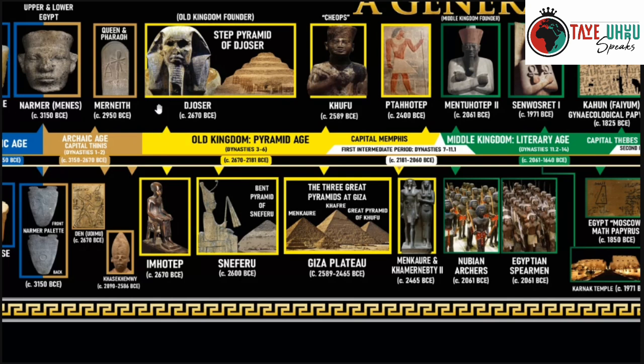Djoser, from my report and other research that I know, had commissioned the first pyramid, the step pyramid right here, put together by his vizier Imhotep. So there are pyramids around the planet, but the first one is going to be Djoser's, and that's the step pyramid. Third to the sixth dynasty, the monarchs, the ruling families, are wearing both crowns.